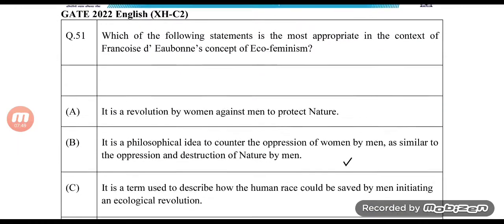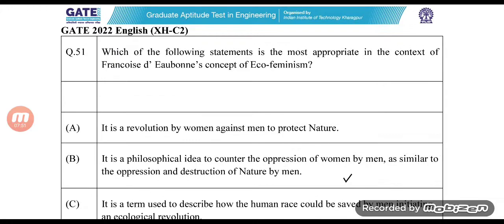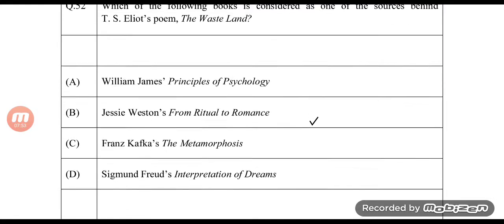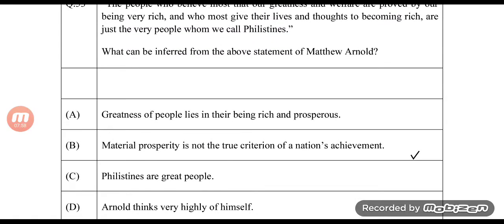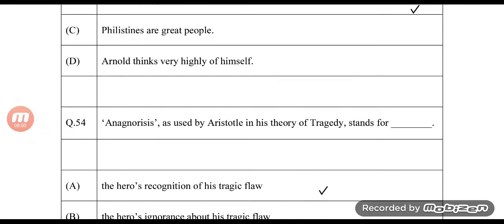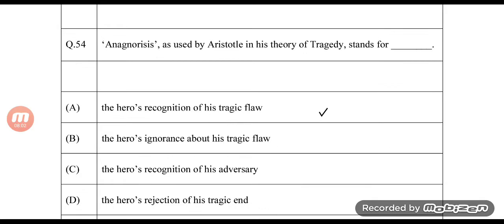Question number 51, the answer is B. Question number 52, the answer is B again. Question number 53, the answer is B again. Question number 54, yeah, this is, when somebody wrote it down in the comment section that first thing first, I